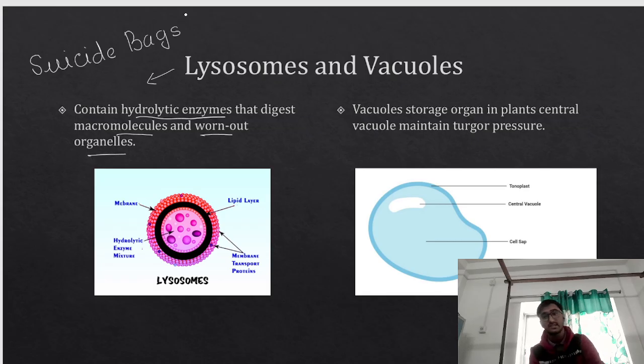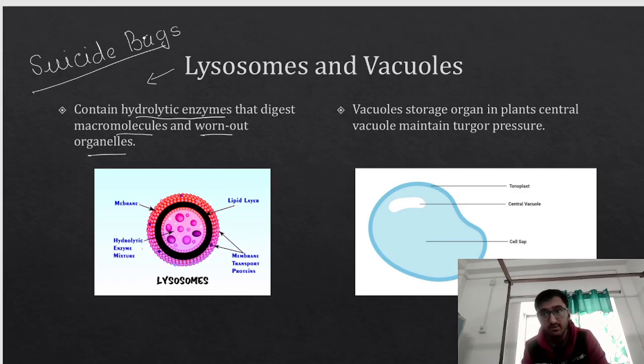Now, what is a hydrolytic enzyme? Hydro means water. Lytic means to break down. So if you are breaking something by using water, that is what is called a hydrolytic enzyme. What is the work of an enzyme? To catalyze a particular reaction, right? So the enzymes which are breaking down something by using water are called hydrolytic enzymes. So it digests the macromolecules and the worn out organelles. That is why these lysosomes are also called suicide bags. Remember.